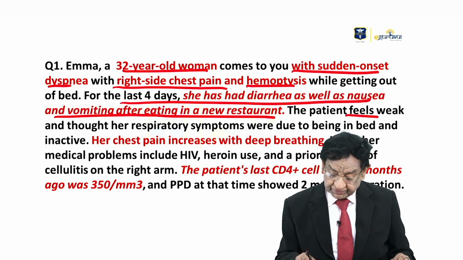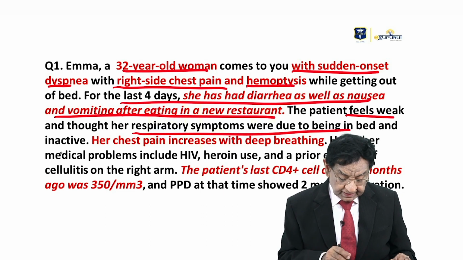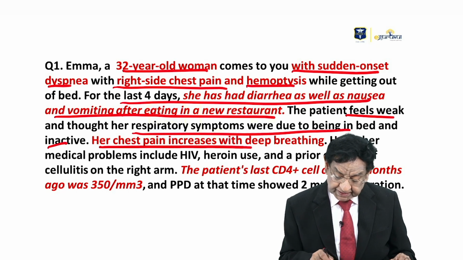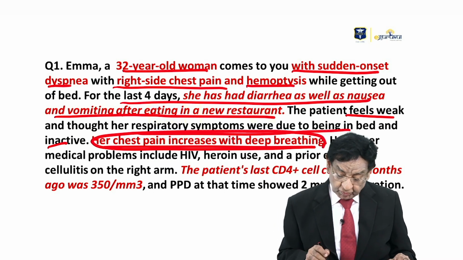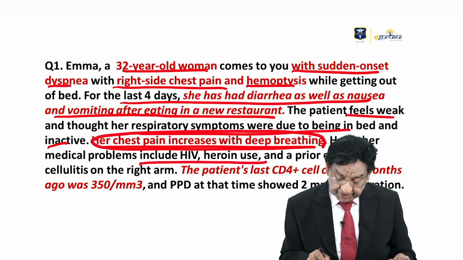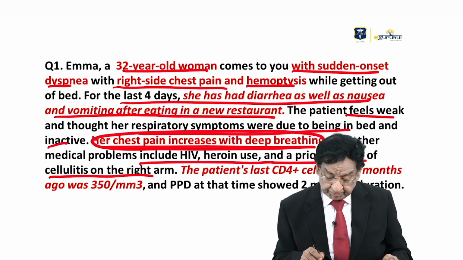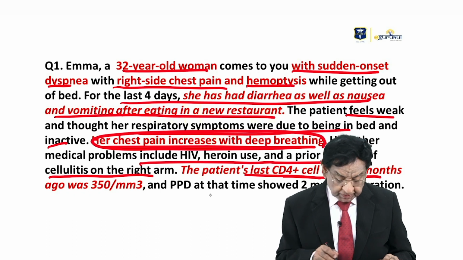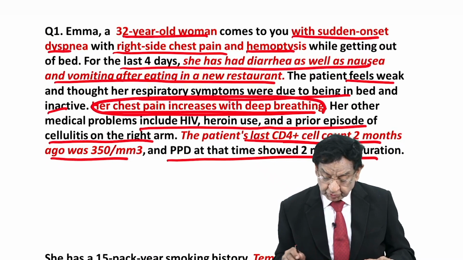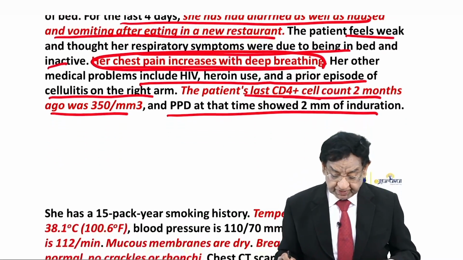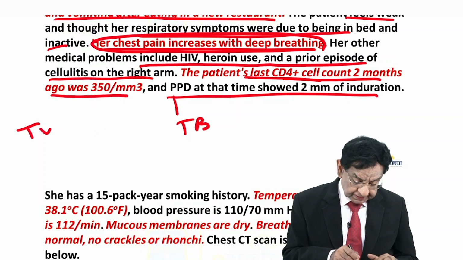The patient feels weak and thought her respiratory symptoms were due to being in bed and inactive. Her chest pain increased with deep breathing, something unique about it. She's a known case of HIV, heroin use, and a prior episode of cellulitis in the right arm. Her last CD4 cell count 2 months back was 350, and PPD at that time showed 2 millimeters of induration. PPD is for tuberculosis, the so-called tuberculin test.